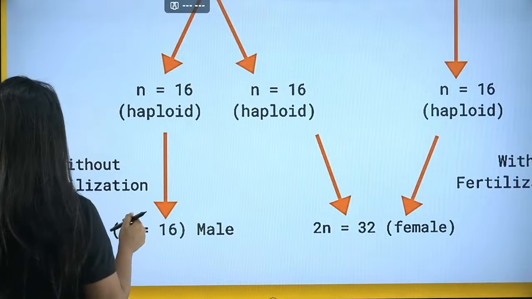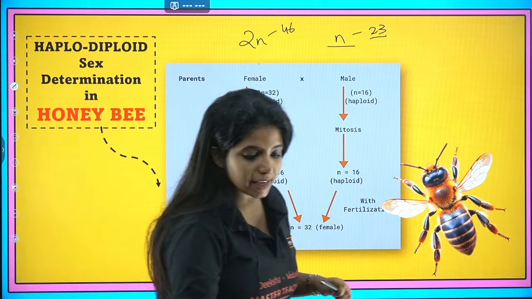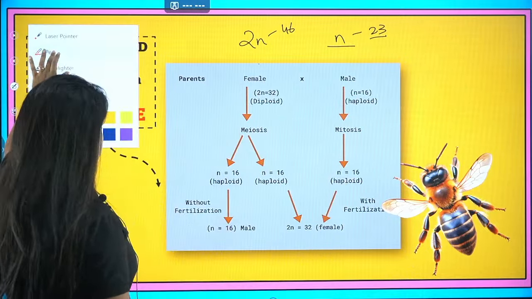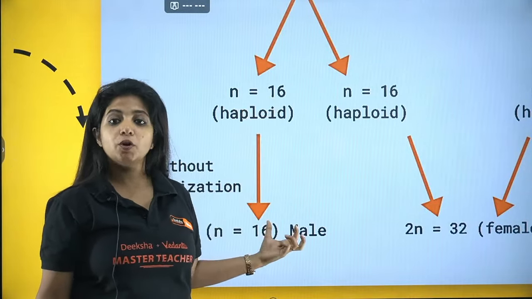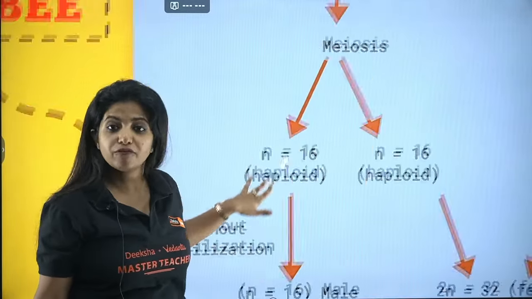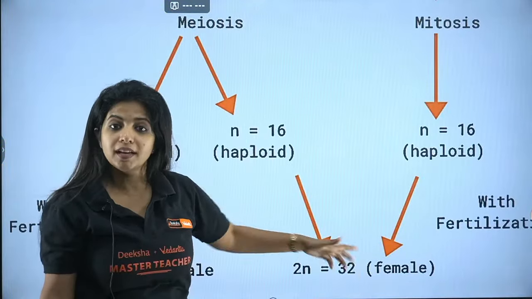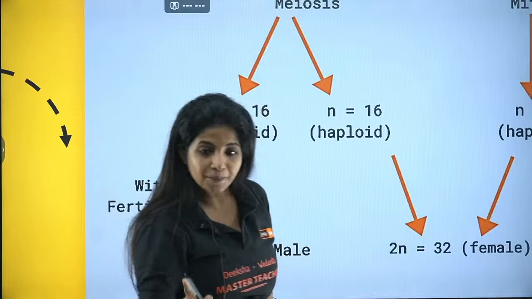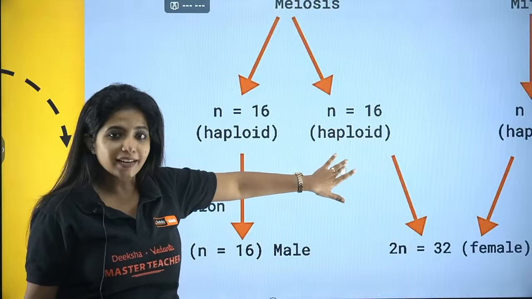This is super important. Got it? So haplodiploid sex determination is found in the case of honeybees. And while I say this, I also want you to understand this very important thing. The males, do you think they have fathers? No, they do not have fathers. Do you think they have grandfathers? This particular thing came from the female, from the mother. The mother had a father, that's how the mother is formed, right? So it has a grandfather but it does not have a father. I know it's tricky, but it is super important. It does not have a father, but it does have a grandfather.